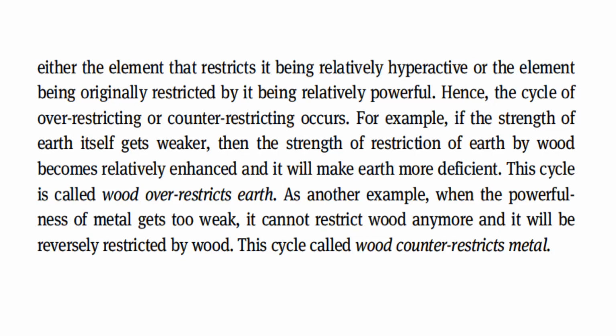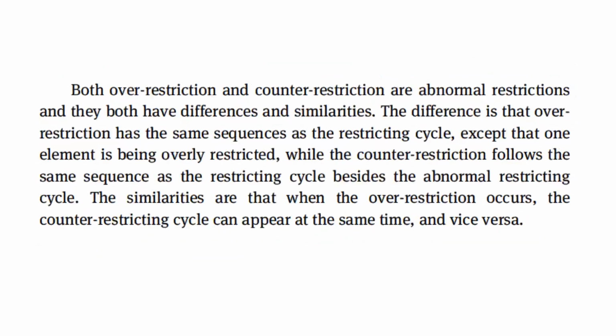As another example, when the power of metal gets too weak, it cannot restrict wood anymore, and it will be reversely restricted by wood. This cycle is called wood counter-restricts metal. Both over-restriction and counter-restriction are abnormal restrictions, and they have both differences and similarities.